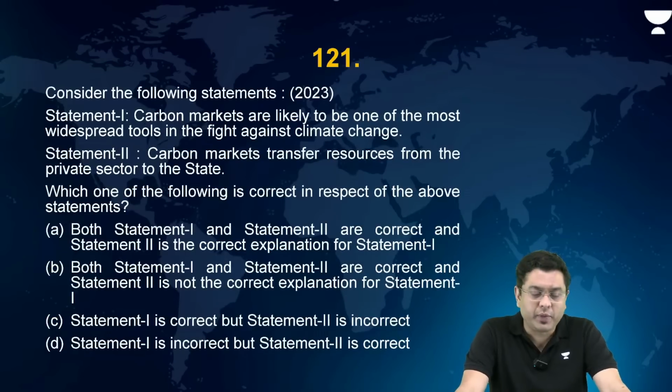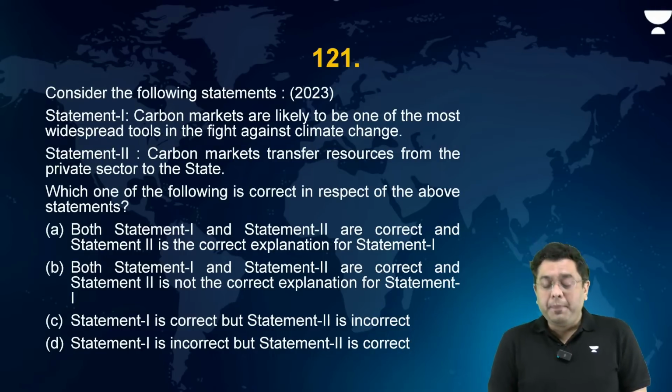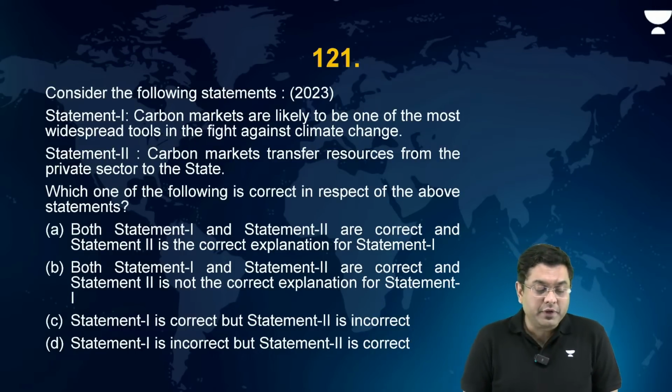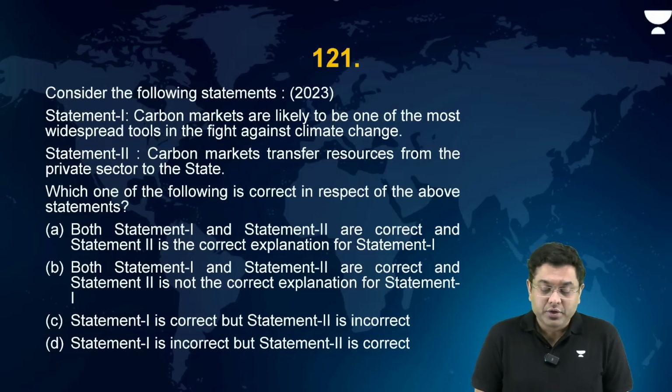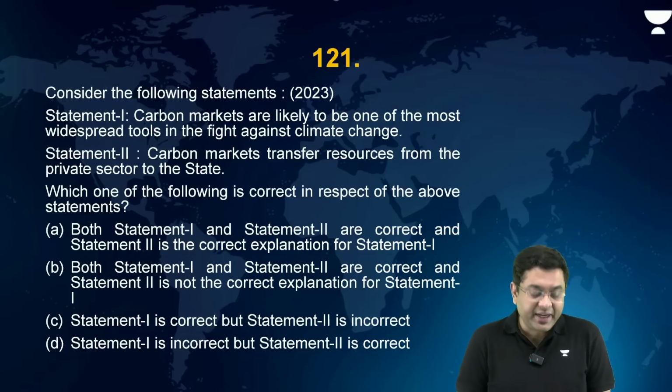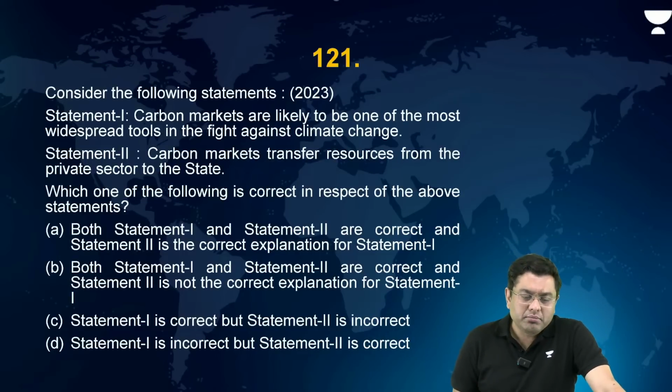coming to the last question. Consider the following statements. Carbon markets are likely to be one of the most widespread tools in the fight against climate change. Carbon markets transfer resources from the private sector to the state. Now, when we talk about carbon markets, they are likely to be one of the most widespread tools.